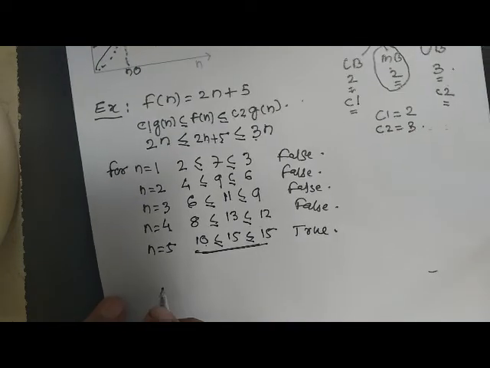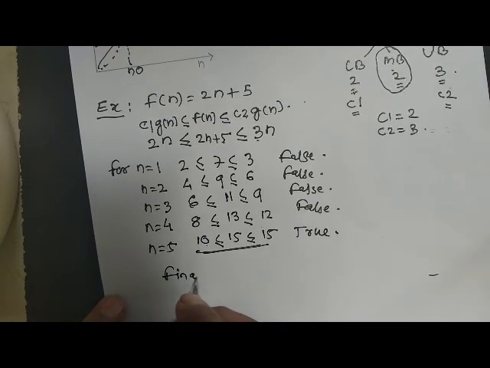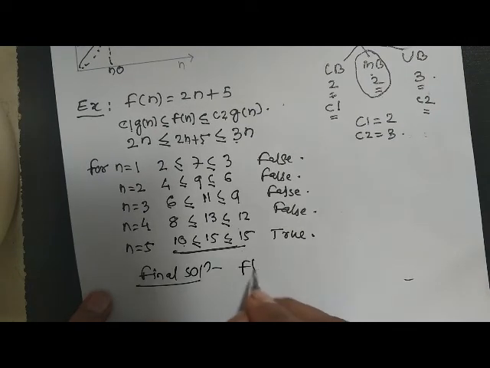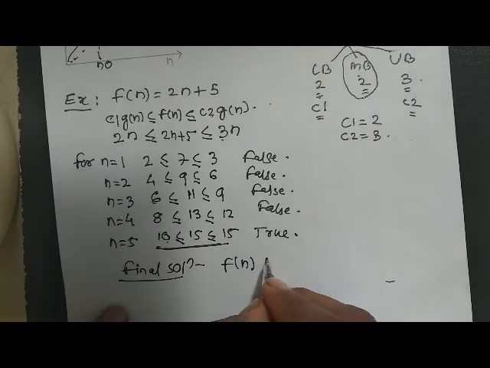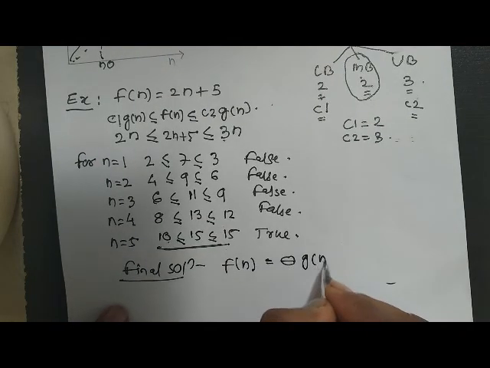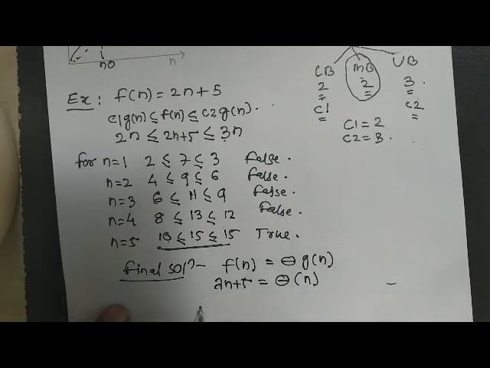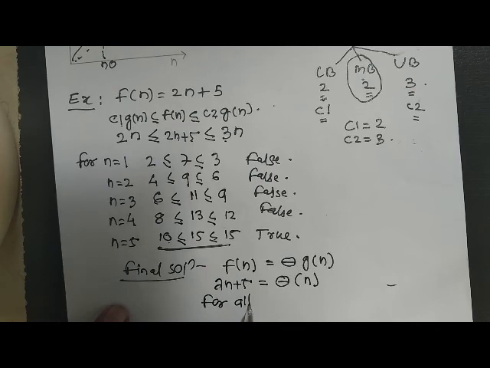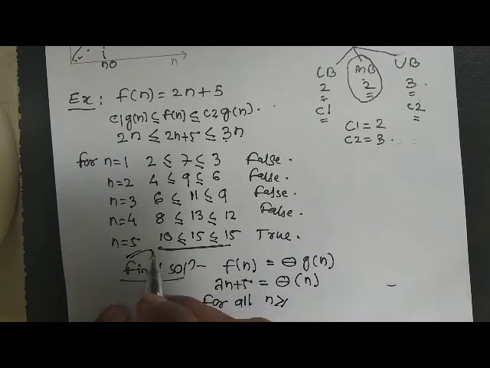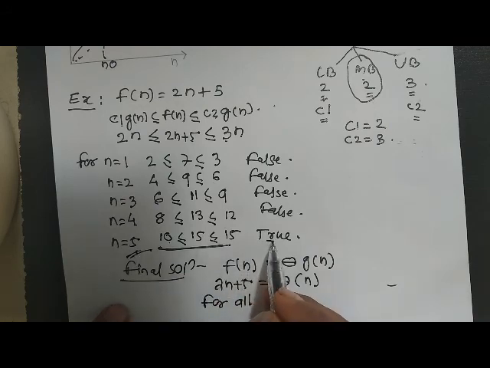So we can write the final solution as f of n is equal to theta of g of n, that is, 2n plus 5 can also be written as theta of n for all n greater than equal to 5, because for n equal to 5 this condition becomes true.